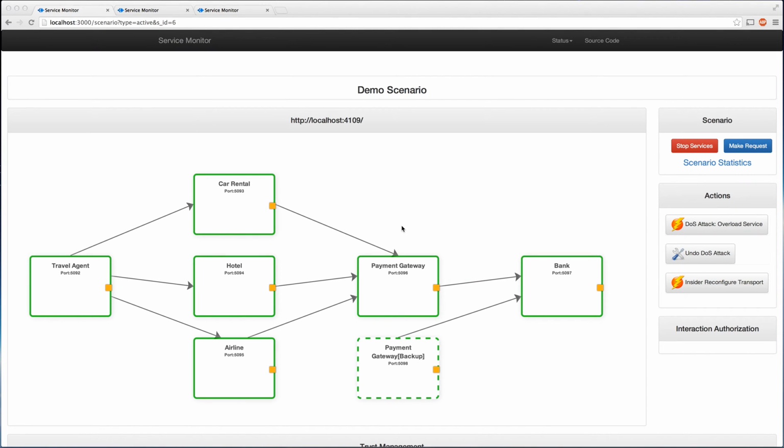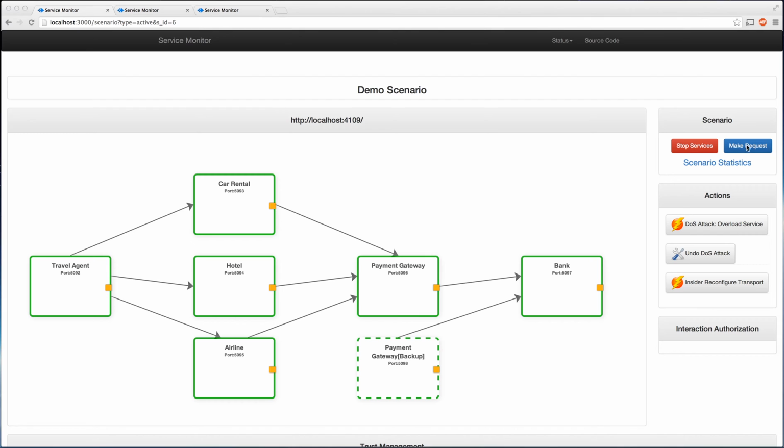Now we have reset the scenario, and now we are going to demonstrate an insider attack on the hotel service. Car rental, hotel and airline services communicate with the payment gateway using HTTPS. The insider attack is going to change the hotel service's communication protocol from HTTPS to HTTP.